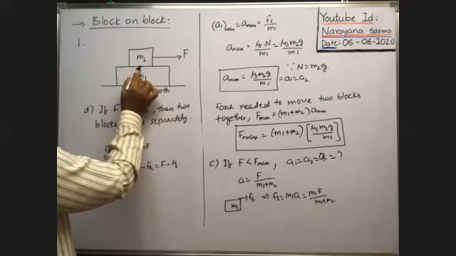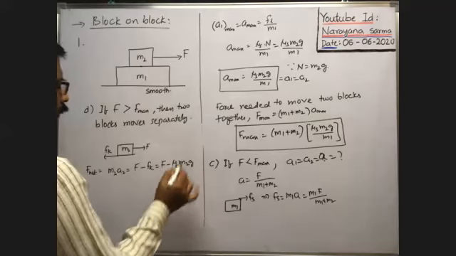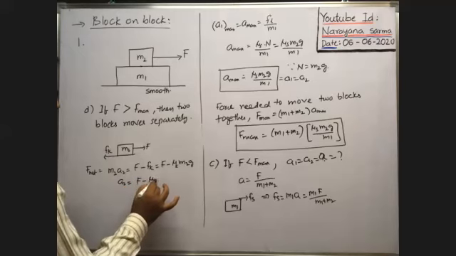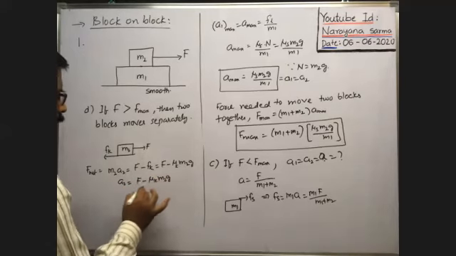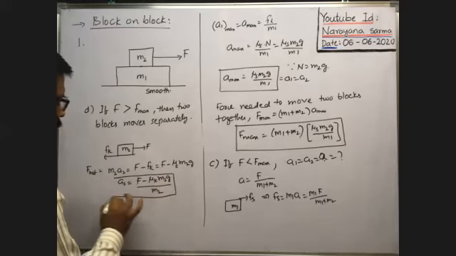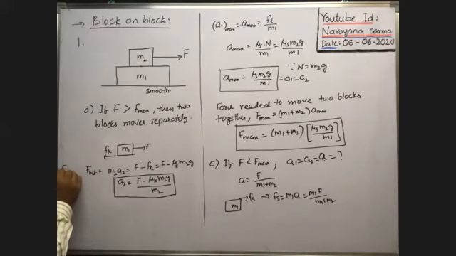Because friction exists here now, the normal reaction is equal to M2 g. Therefore A2 is equal to F minus mu k M2 g, whole divided by M2. It is the acceleration of the upper block. What is the acceleration of the lower block? That was for the upper block.